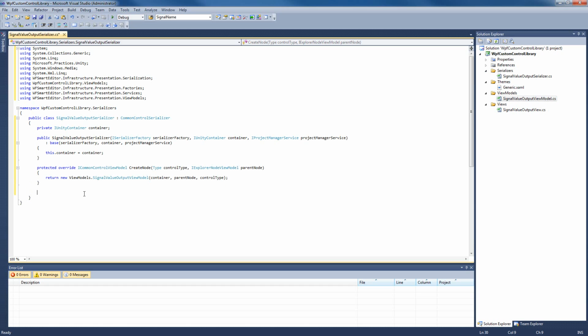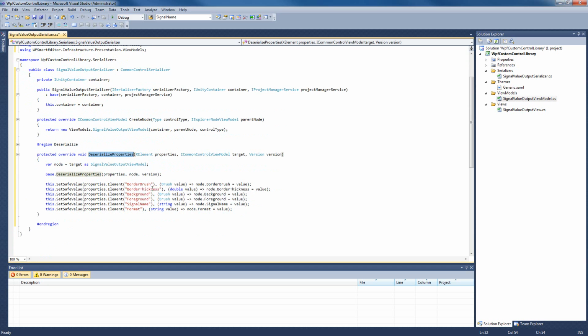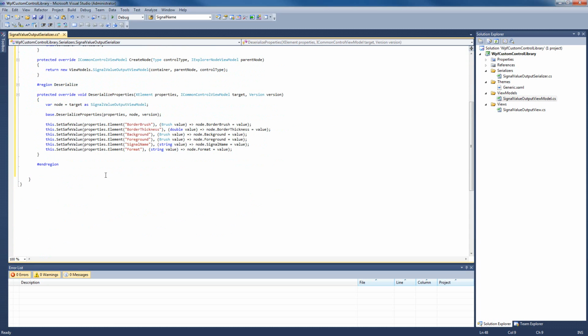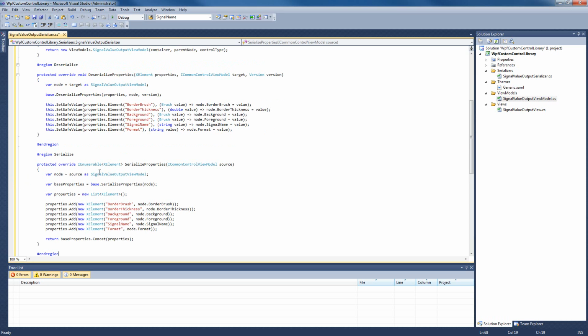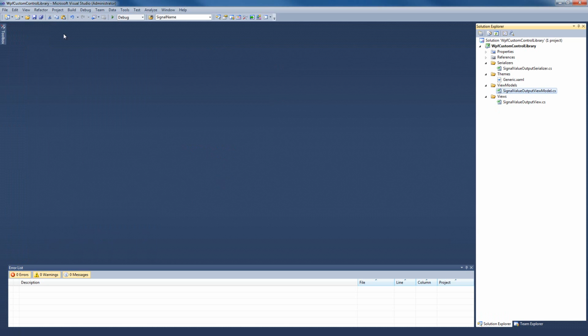Also in the serializer, we will have to override the DeserializeProperties method in order to implement the control loading. So overriding the DeserializeProperties method will be made for each one of our properties, just like you see over here. And last but not least, we will have to override the SerializeProperties method in order to implement the control saving. As you can see here, overriding our SerializeProperties method will be made for each one of our properties. Now our serializer is complete and we can safely save and close the file.